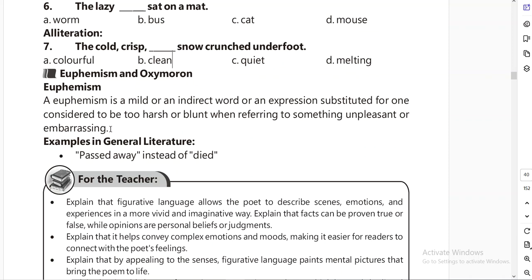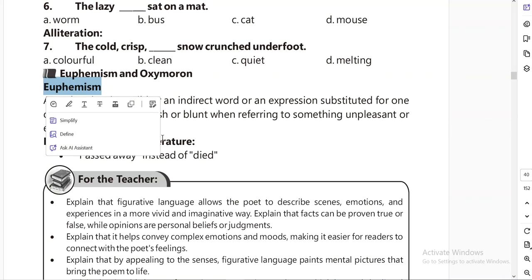Obviously, we are human beings and there are some harsh realities in the world, but we want to use other words to lower the intensity of sentences. Such transformation of sentences can be considered euphemism.